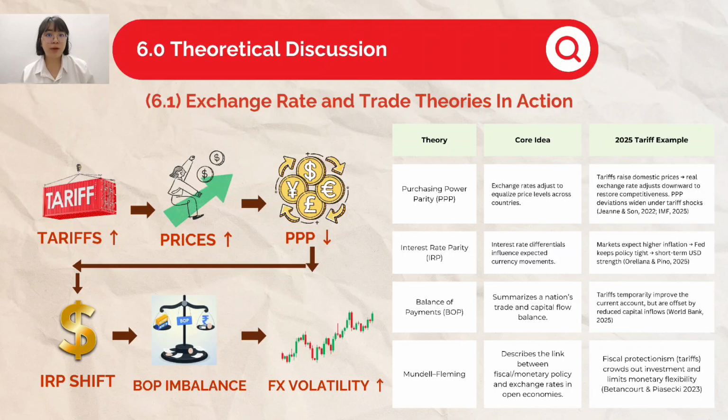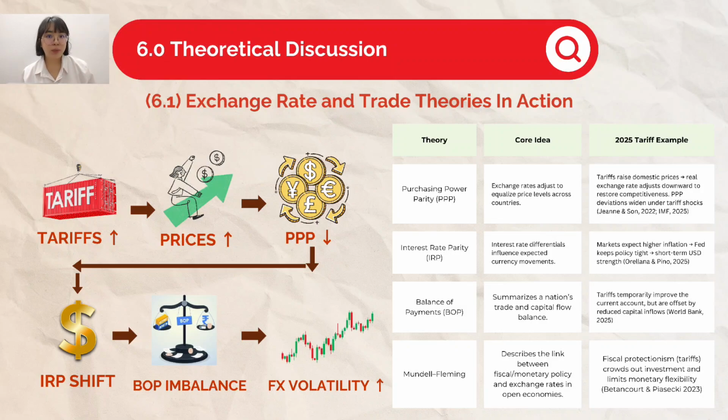So in this section, we apply 4 major open economy models to the 2025 tariff episode. The first, which is purchasing power parity, suggests exchange rates adjust to equalize price levels. Here, tariffs raise domestic prices and real exchange rates must adjust, and indeed empirical work finds purchasing power parity deviations widen under tariff shocks. Next, interest rate parity. Inflation expectations being elevated caused the central bank to hold policy tight, driving short-term USD strength.